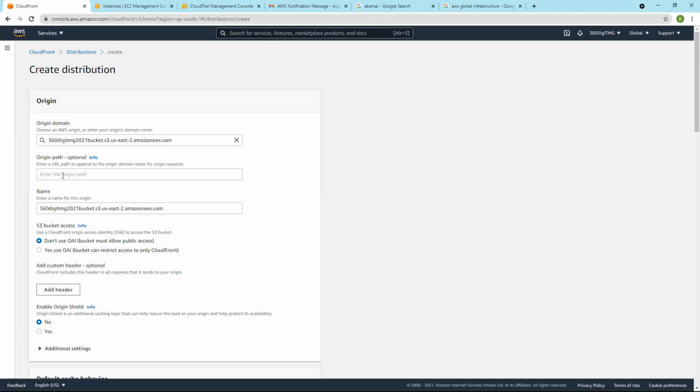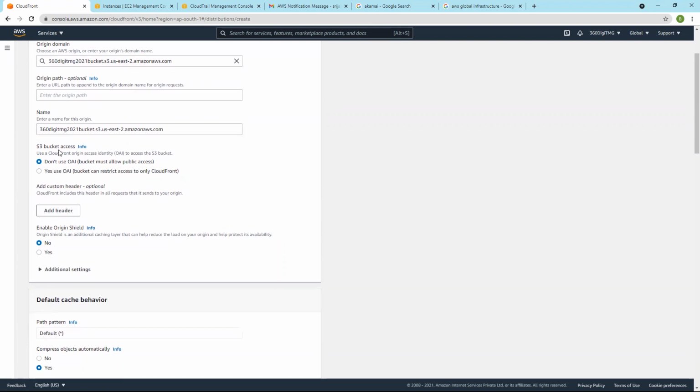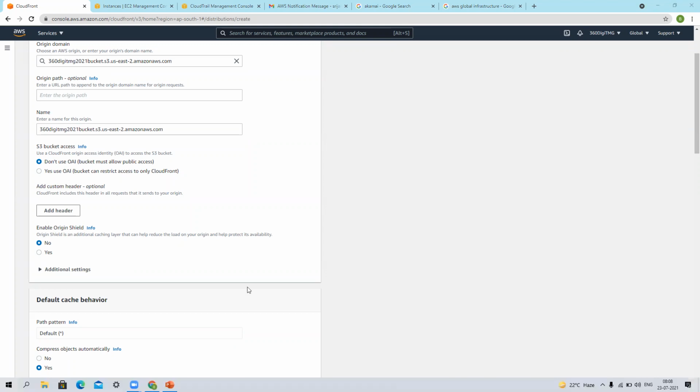So what is this origin path? If you want to append any domain name to your CloudFront network name, then you can use the origin path. Then the name for this origin, this one, the S3 bucket. A bucket must allow public access or use only origin access identity. Meaning what? So this means, see now what we are doing.